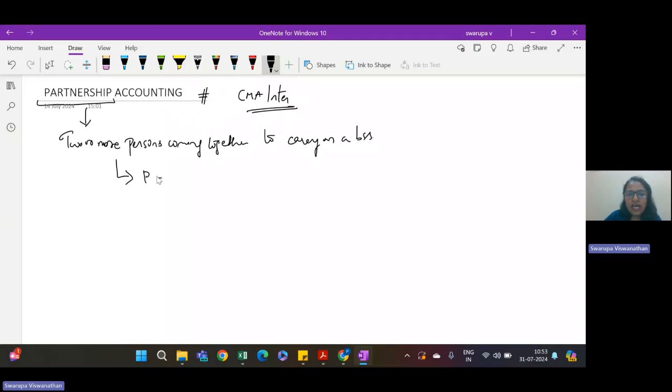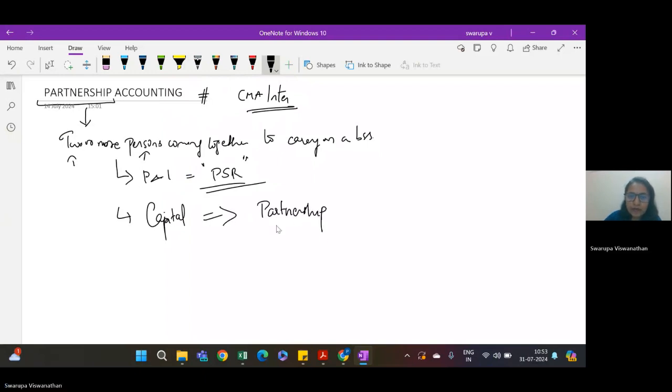Profits and losses are shared in their profit sharing ratio. They have a particular ratio in which they share the profits, which is called the profit sharing ratio. And each of the persons also brings in some investment, which is called capital, towards the partnership.